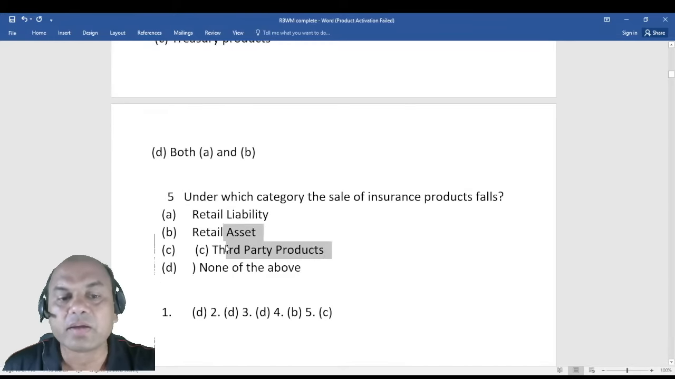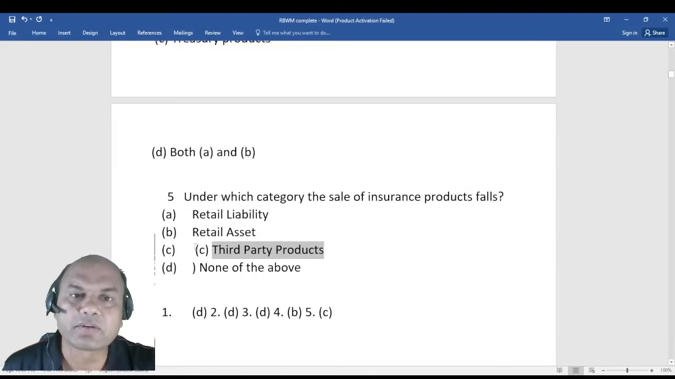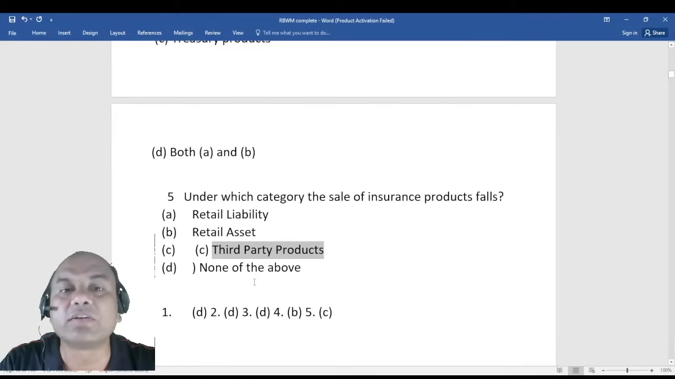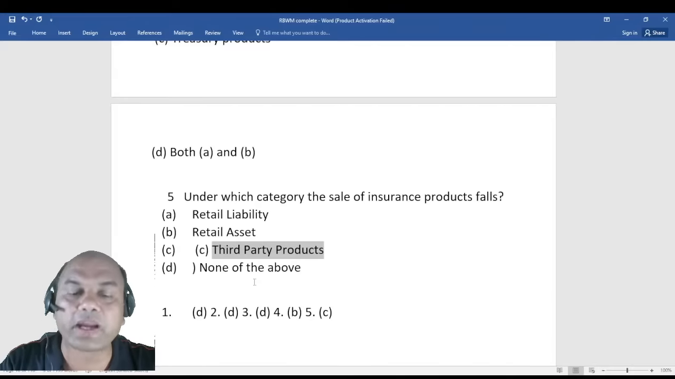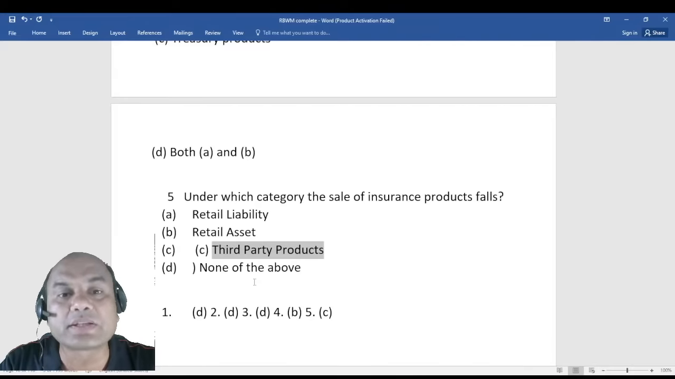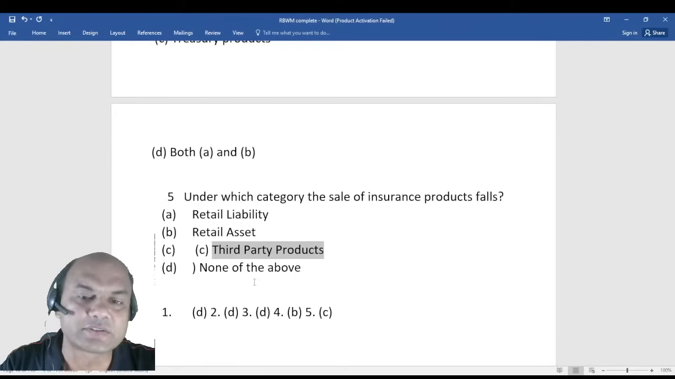Okay, TPP. Now remember, what is TPP? What is third party products? Third party products means selling someone else's products. Is insurance a product of the bank? No. We act as the agents over there. We get commission. Like we have LIC agents, insurance company agents, in the same way we are acting as agents.